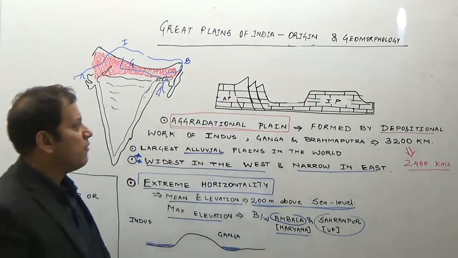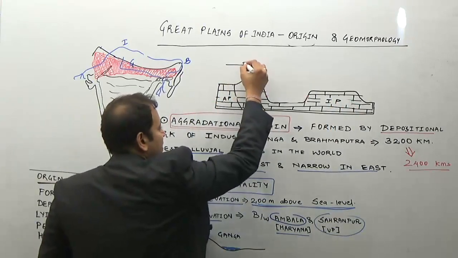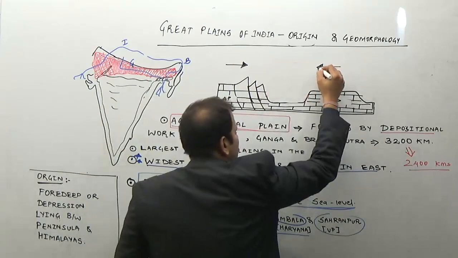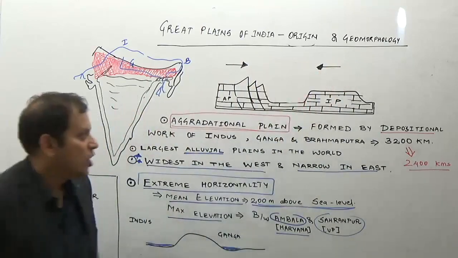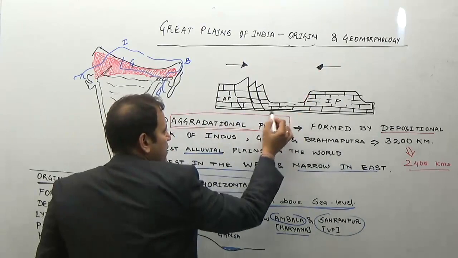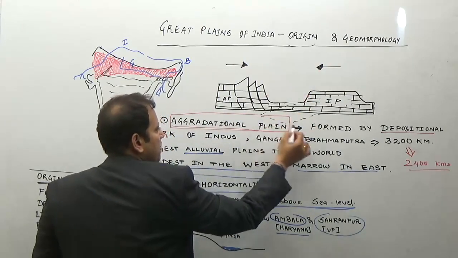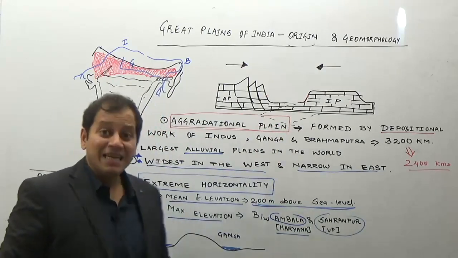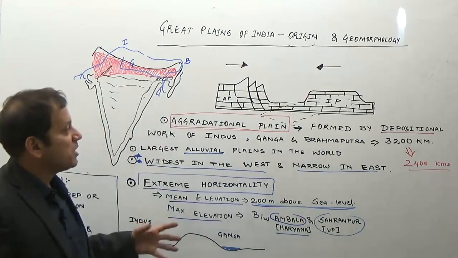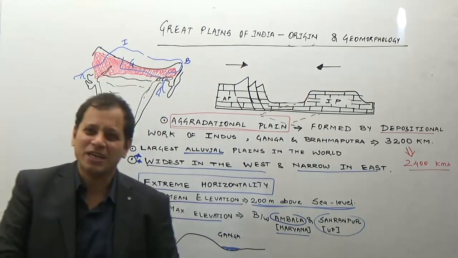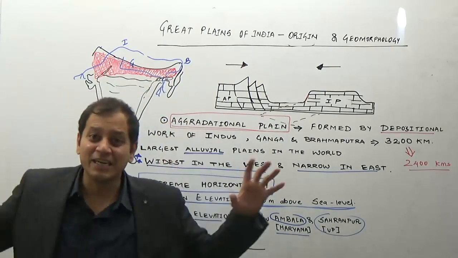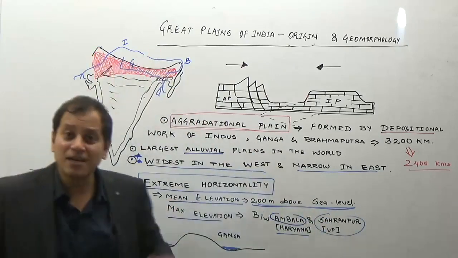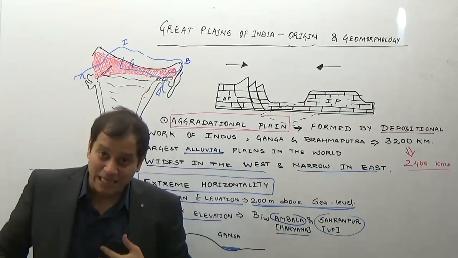So it is an example of a continent-continent collision, or a convergent plate boundary, and therefore there is a depression, which I have shown here. The Indian plate is slightly going below the Asian plate in this region. You don't have to go into that much detail for this. In this depression, there were numerous rivers originating from the Himalayas. The three great rivers, Indus, Ganga and Brahmaputra, and their tributaries originated from the Himalayas.